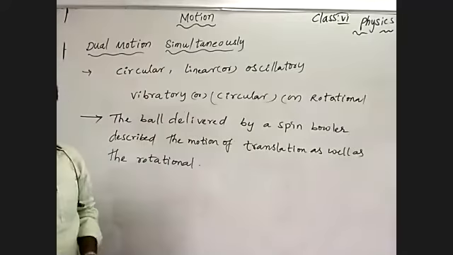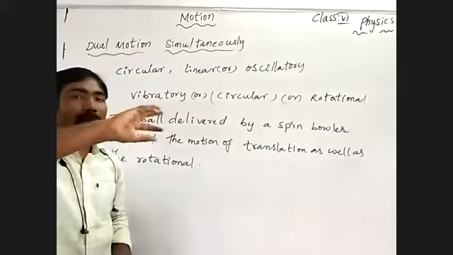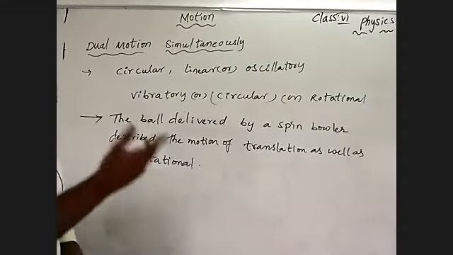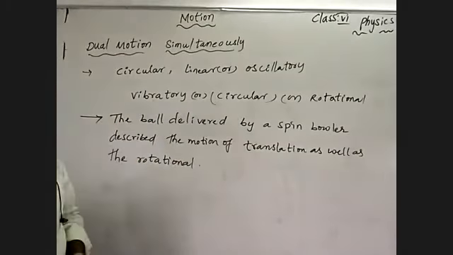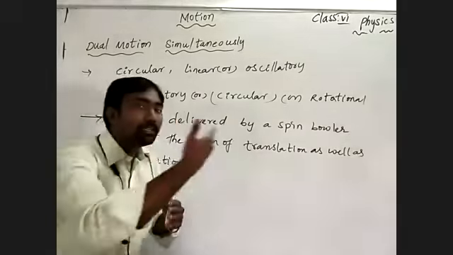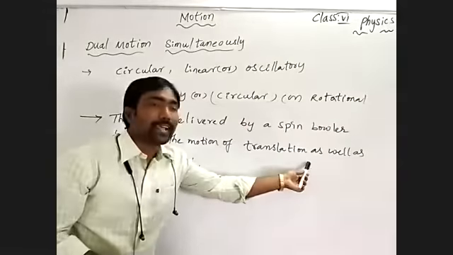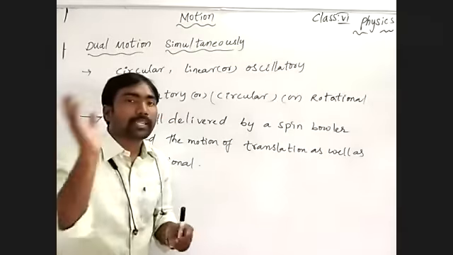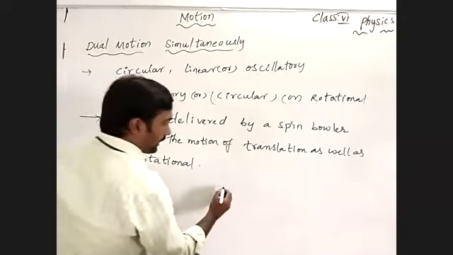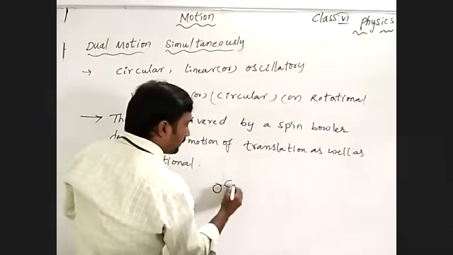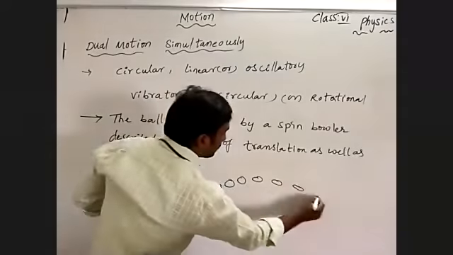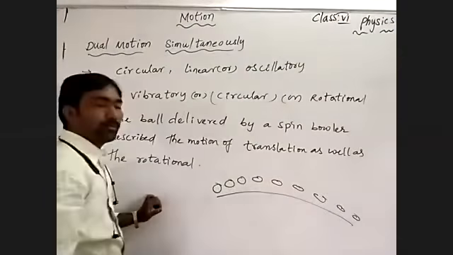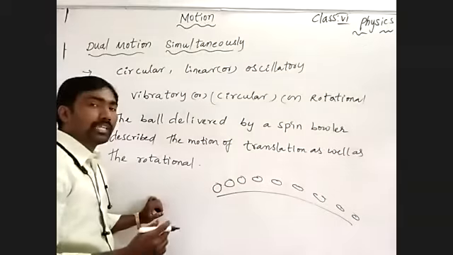See here, when a spin bowler throws the ball, what happens? The ball rotates in his hand to make the swing. It travels in a translatory motion along a straight path, or by making a curved path. The body delivered by a spin bowler moves in translatory motion by a curved path or in a straight linear path.